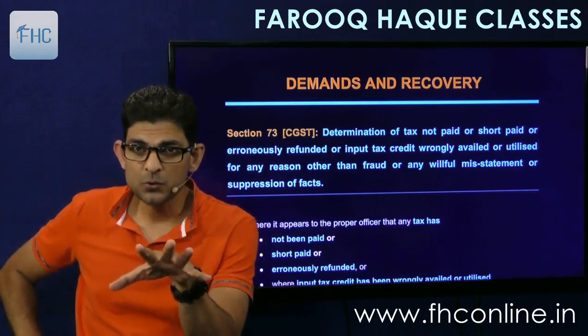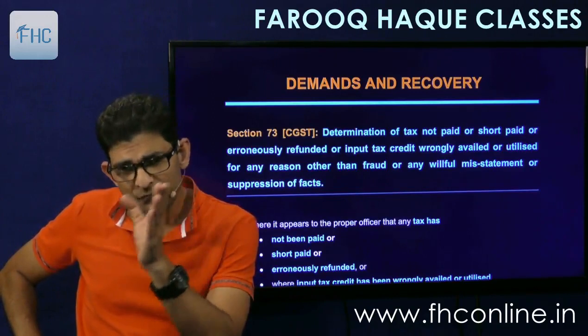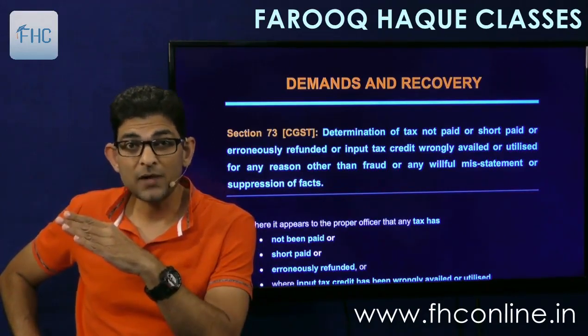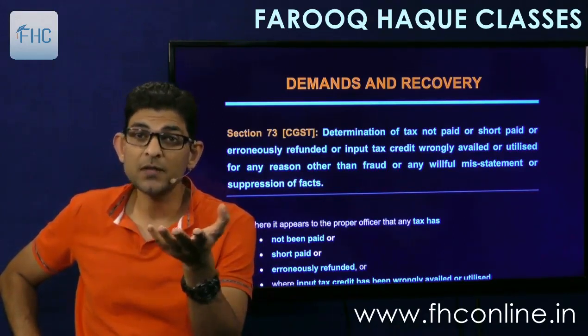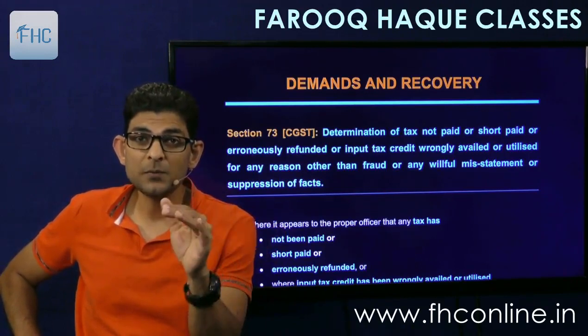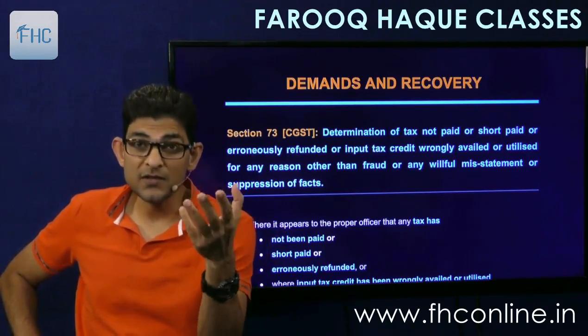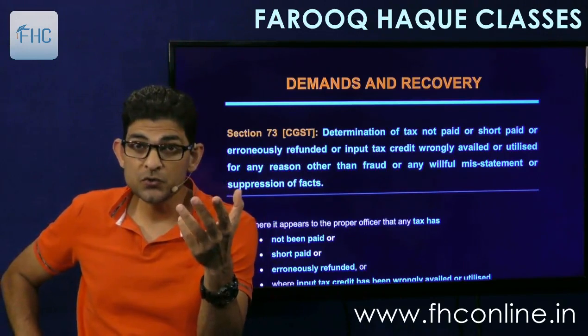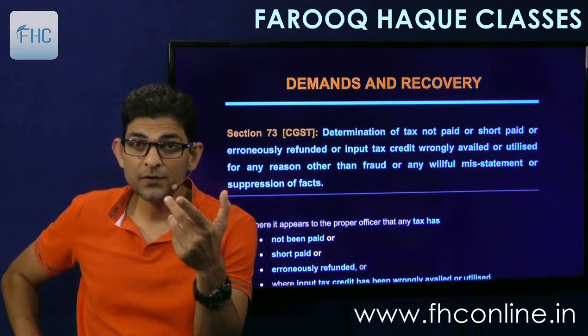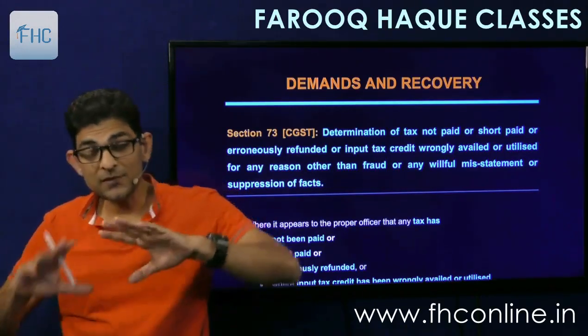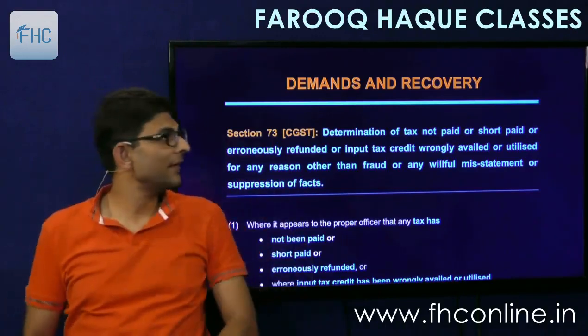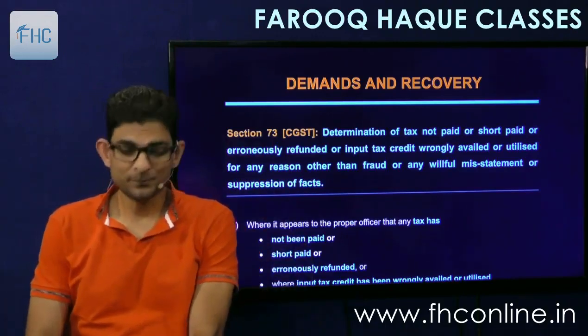Questions may come on these two. And then there are further sections for recovery of tax by different modes. Like if you don't pay the tax, then how the tax will be recovered from you by selling off your assets, selling off your goods, and so on and so forth. So that's why this chapter is very interesting and important also.